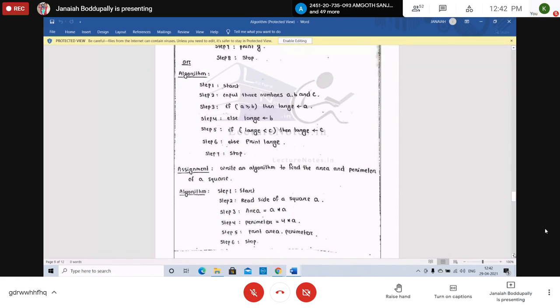Yeah, you can write algorithms for area and perimeter of square, area and perimeter of circle, cone, volume of cone, surface area of cone, volume of sphere, surface area of sphere. You can write all algorithms for all these mathematical formulas. Algorithm for quadratic equation, finding of quadratic roots.